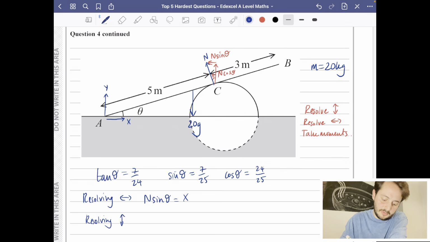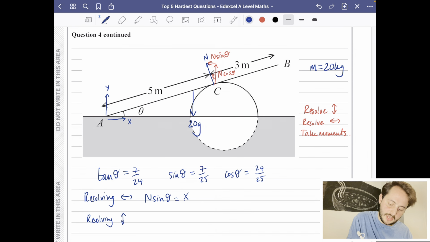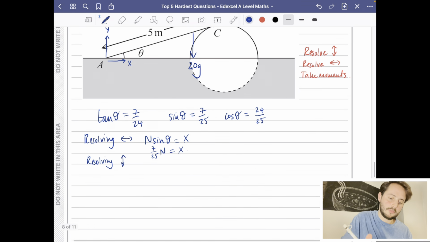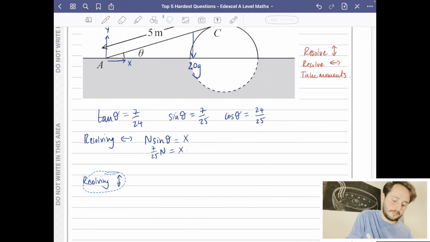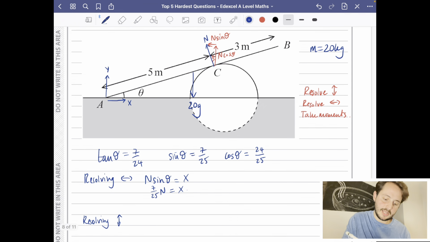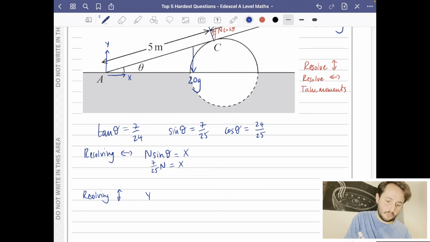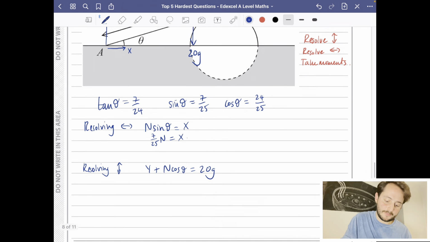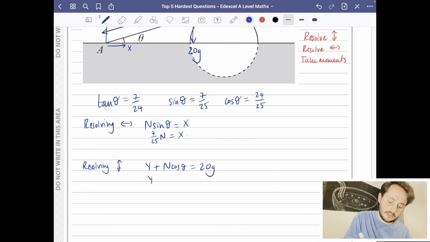In fact, I may do a little bit of work on this first because I know that N sine theta is going to be 7 over 25 N, which is equal to X. Let's take this and move it down. Resolving up and down, I can now see that Y plus N cos theta equals 20G. And that is going to be Y plus 24 over 25 N equals 20G.